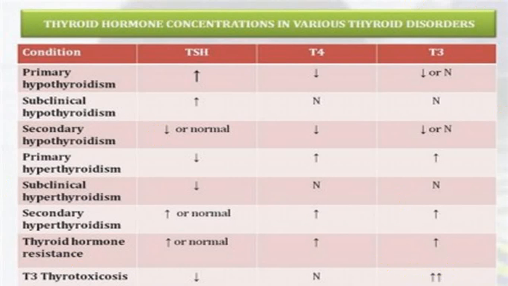If T3 is markedly low, T4 is normal, and TSH is normal or marginally low: sick euthyroid.